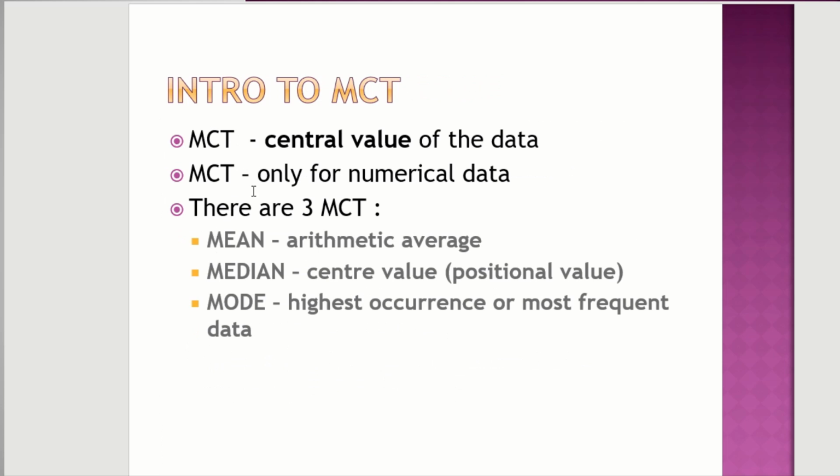So let's look at MCT. It's a central value of the data. It's also numerical data. There are only three measures of central tendency, which are mean, mode, and median. Why do we call it the measure of central tendency? Because it's right in the middle. What's median? The middle of the data. What's mode? It's also the middle. I will show you as we go along why it is the middle of the data.